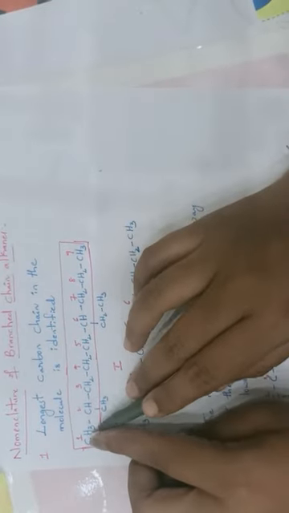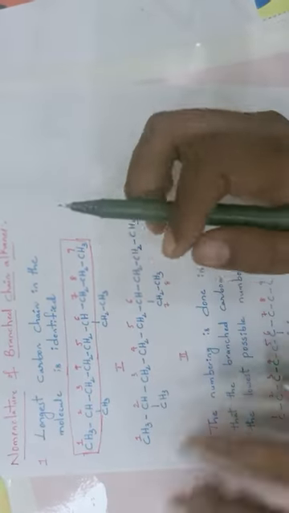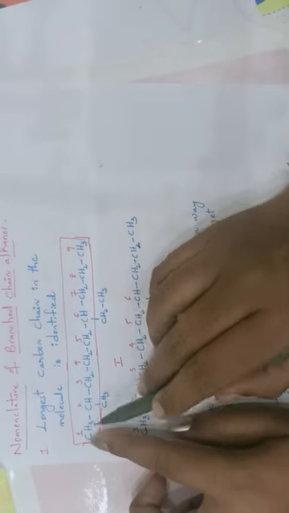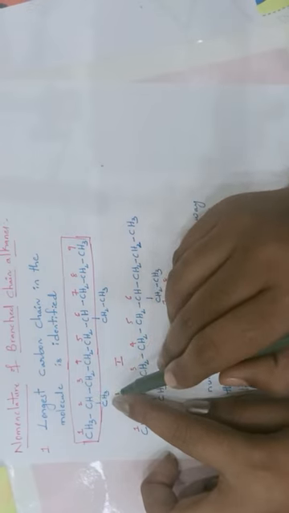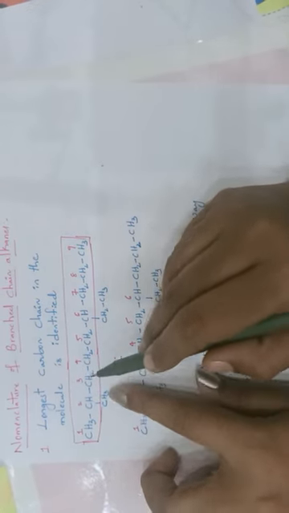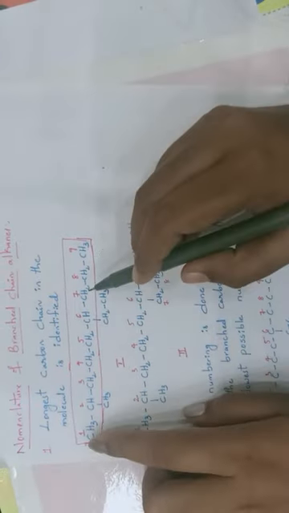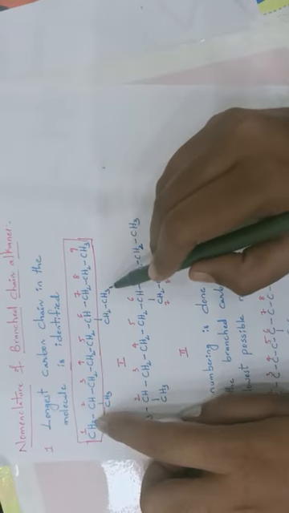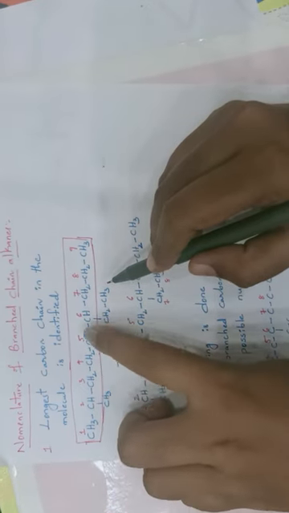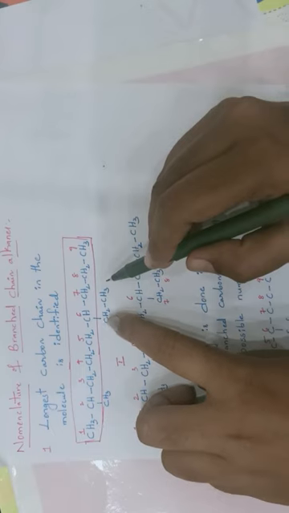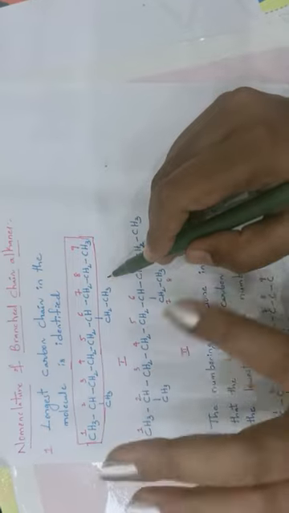Are they connected? First is connected to second, second to third, third, fourth, fifth, sixth, 7, 8, 9. Continuously they are connected. Or else you can take from this end to this end. 1 is connected to 2, 2 is connected to this one, and there is no connection between this and this. So this will give only a chain with 3 carbons. And there is one more chance. If you take from here to here, 1, 2, connection to the third, fourth, fifth, sixth. Sixth is connected to this, and this is connected to only one more. 6, 7, 8. Only 8 it will give. So this is not the longest chain.